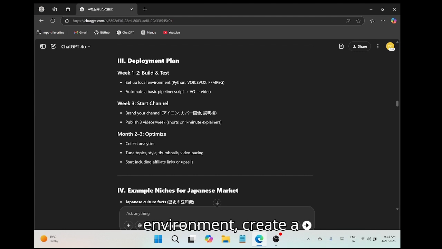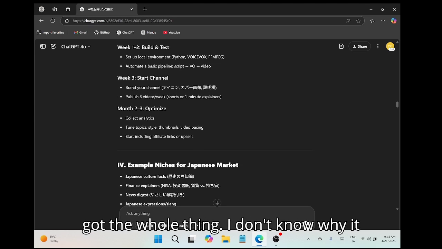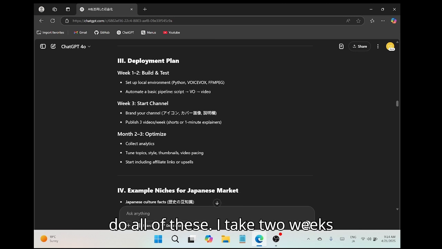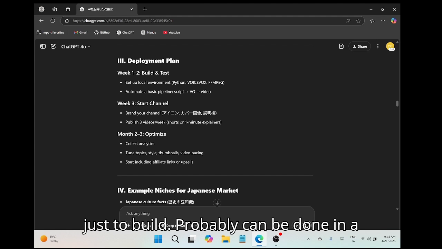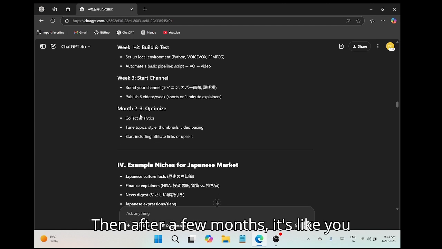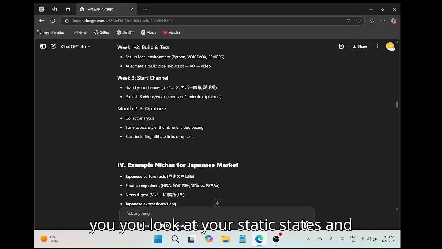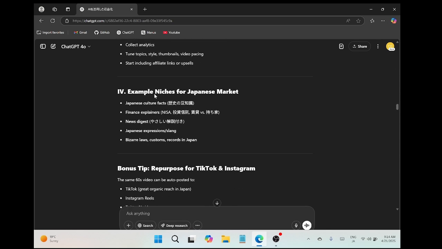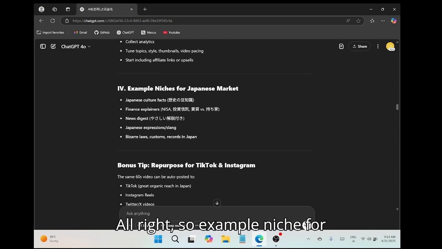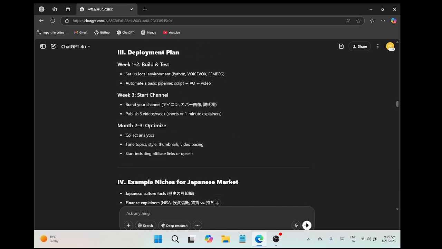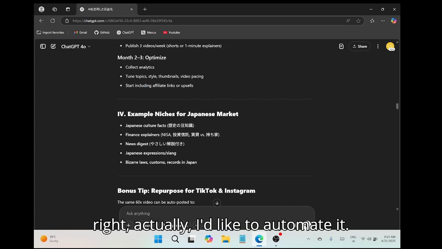Okay, so we set up the environment, create a channel. Yeah, we've got the whole thing. I don't know why it takes so long. I would expect it actually to do all of these. Like take 2 weeks just to build. Probably can be done in a few hours. I don't know. That's my guess, but we'll see. Then after a few months, you look at your statistics and you try to adjust, and then you start affiliates. All right, so example niche for the Japanese market. Okay, good, but right. Actually, I'd like to automate it.